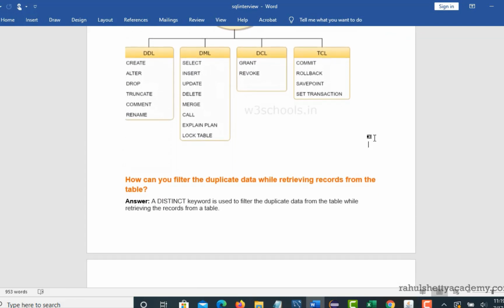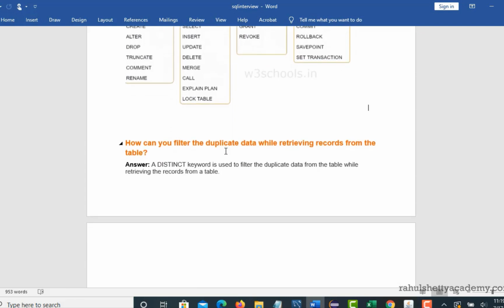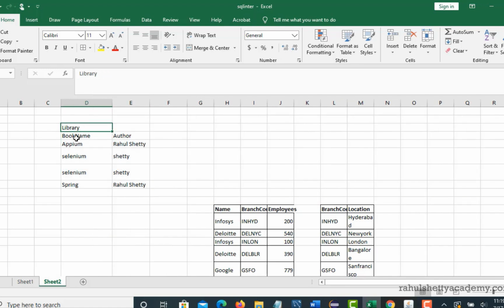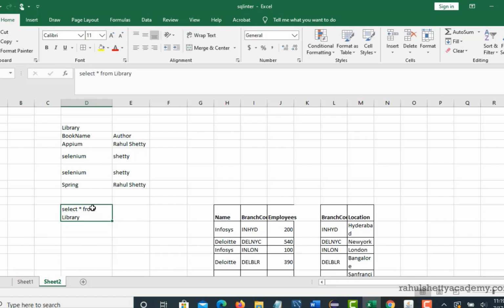Okay, next. So how can you filter the duplicate data while retrieving the records from the table? Right, so now for example, this is your table. Okay, so the table name is library. If you want to retrieve all the data in your table, you can just give the command select star from library. So this query will give you all the data present in your table. But if you see here, there are some duplicate values, Selenium Shetty and Selenium Shetty. So book name and author name have repeated multiple times.